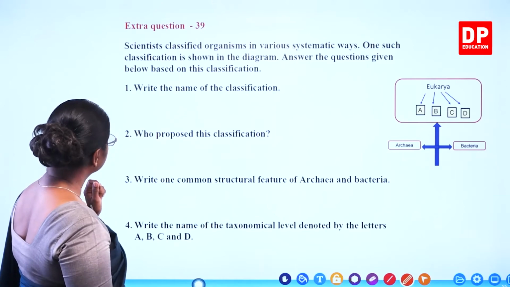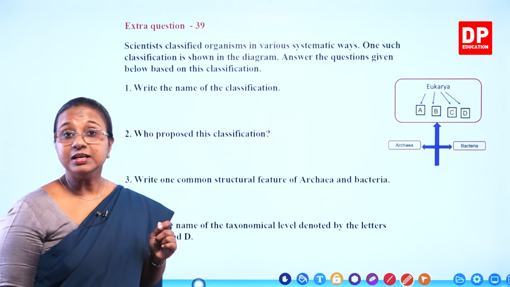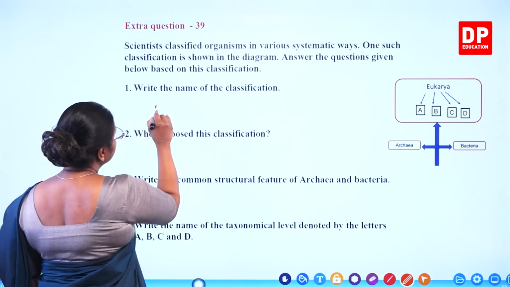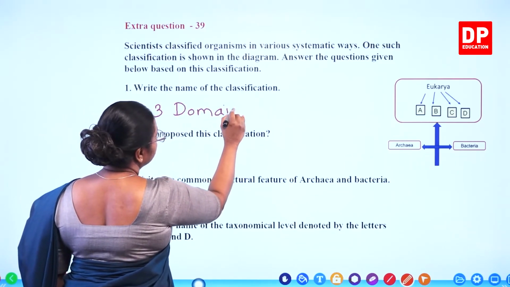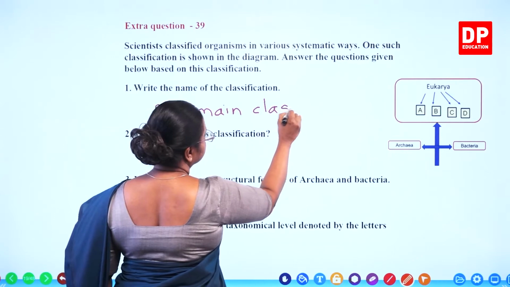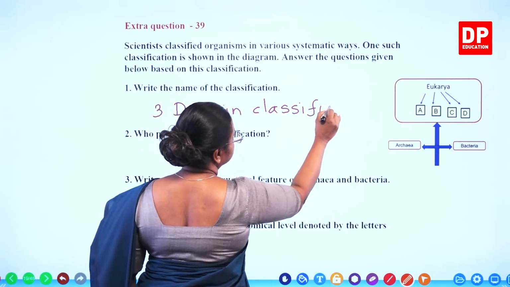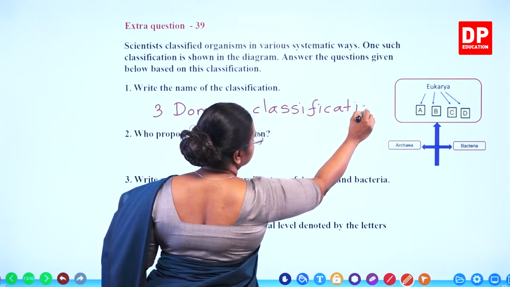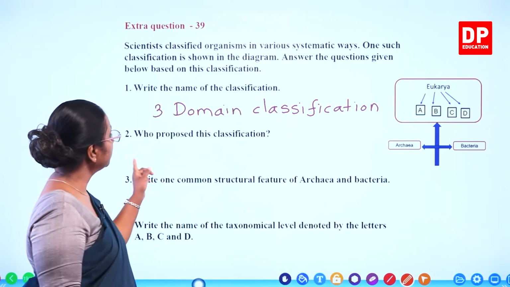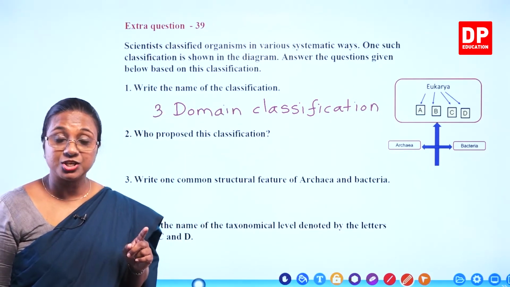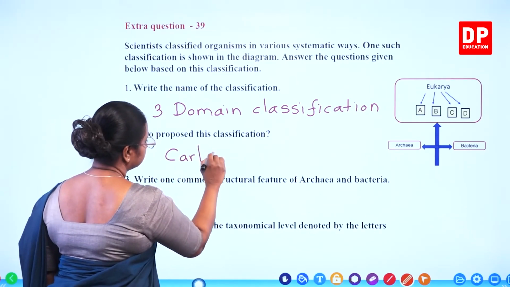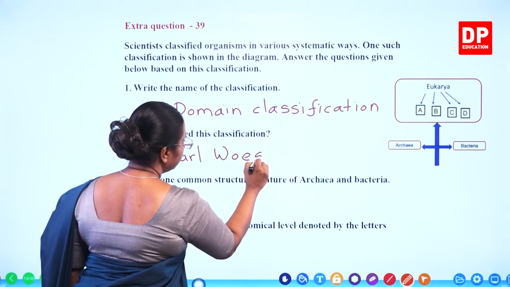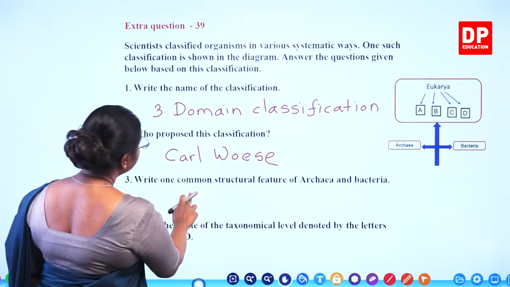If we look at the answers, write the name of the classification. So that is the 3-domain classification. Domain classification. Then the next question, who proposed this classification? That is Carl Woese. Then the next question.